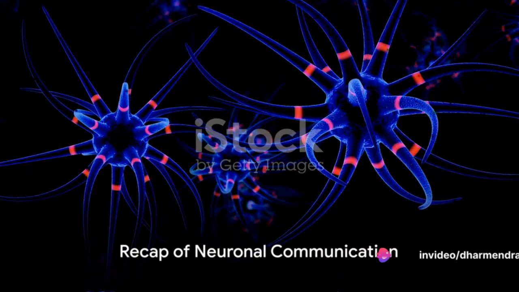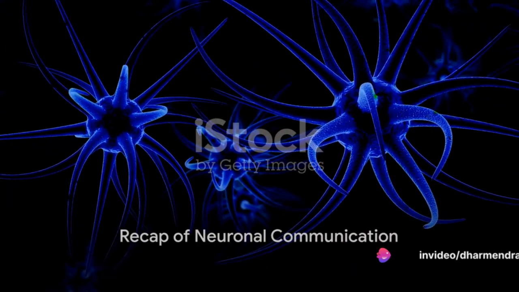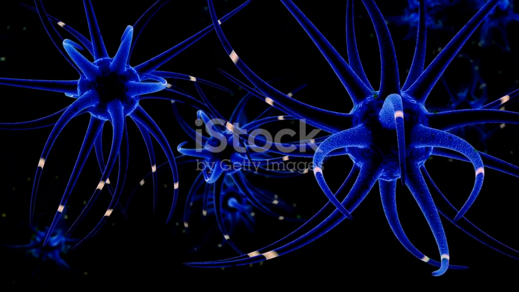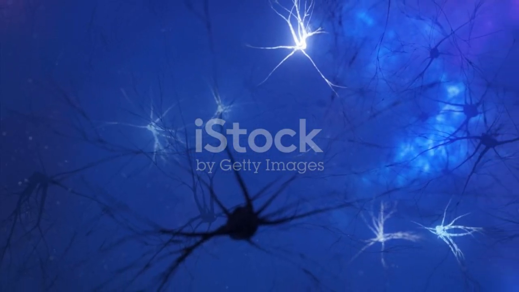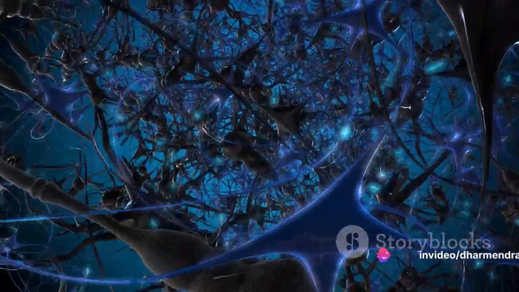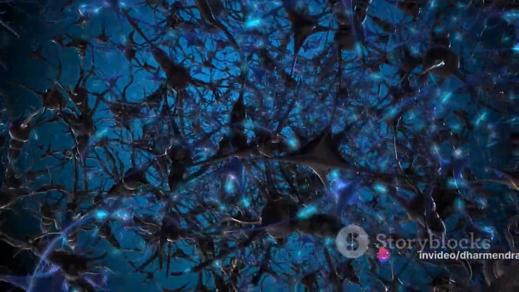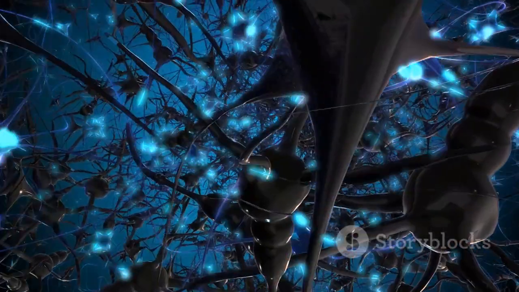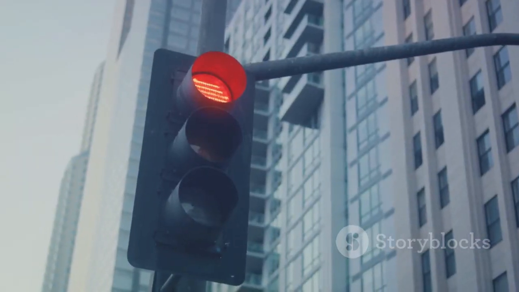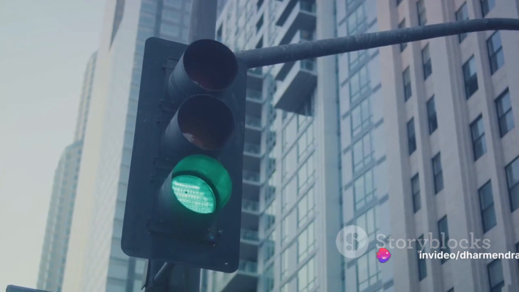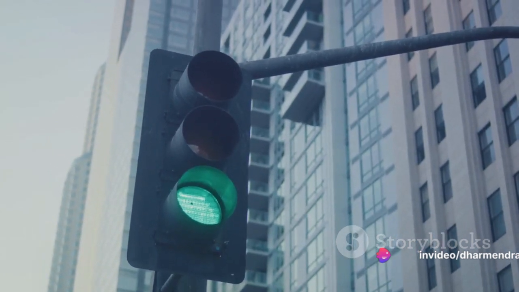The axon, the long highway of the neuron, carries action potentials that trigger the release of neurotransmitters. These neurotransmitters are received by the dendrites, the bustling city at the end of the highway. The dendrites, with their spines acting as post offices, process these messages and determine whether to fire an action potential. The action potential, the green light of the neuron, then travels back down the axon, continuing the cycle of communication.